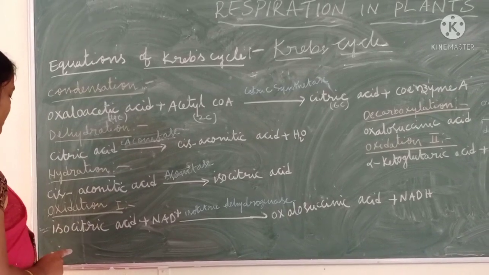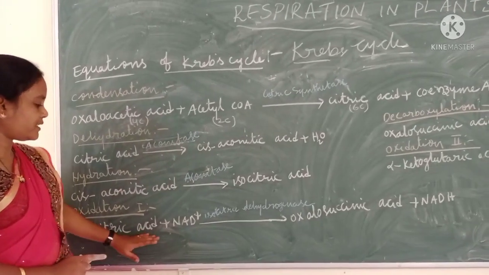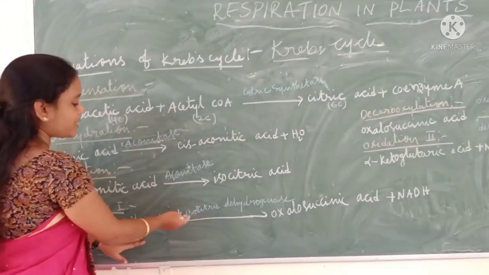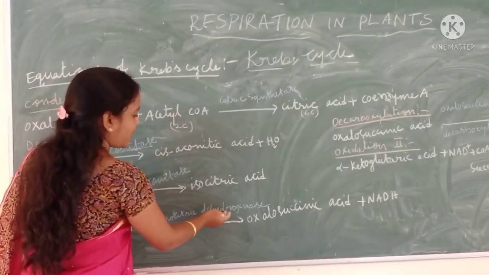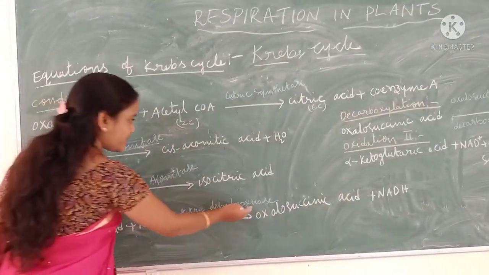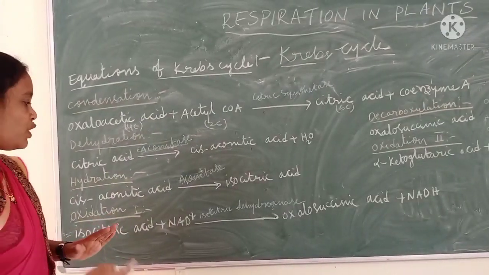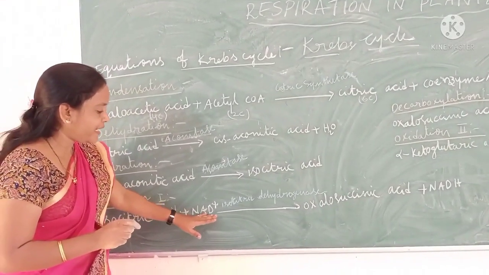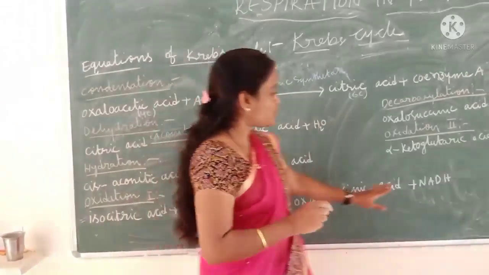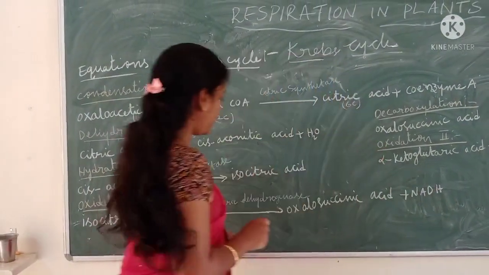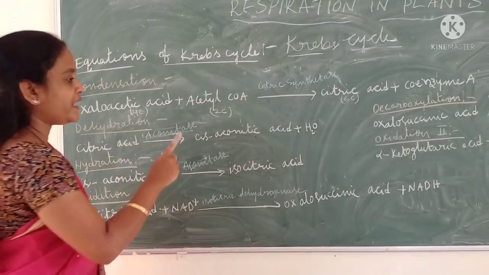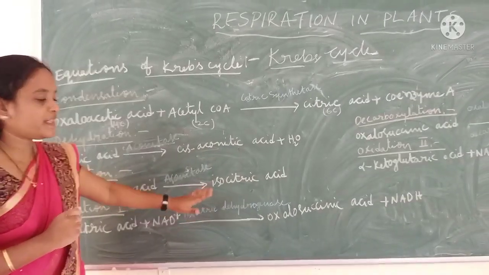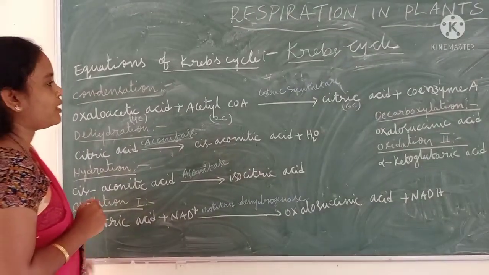Oxidation 1. In this reaction, isocitric acid converts to oxalosuccinic acid in the presence of isocitric dehydrogenase. Here dehydrogenase means removal of hydrogen. The removed hydrogen atoms will be accepted by NAD plus and it is reduced to NADH. Means in this step one molecule of NADH is formed. That's why we can call it dehydrogenation.